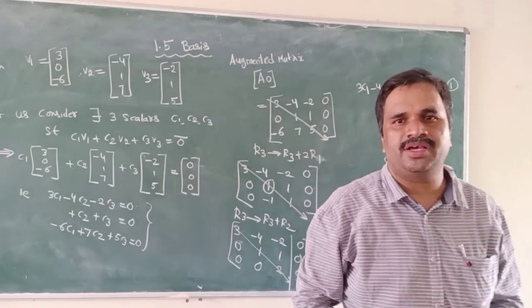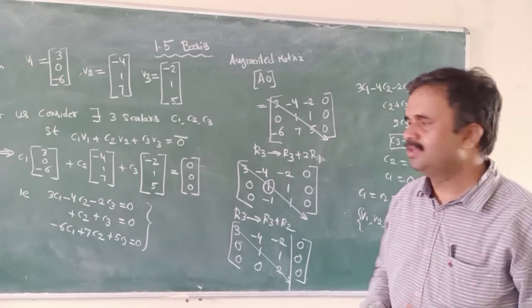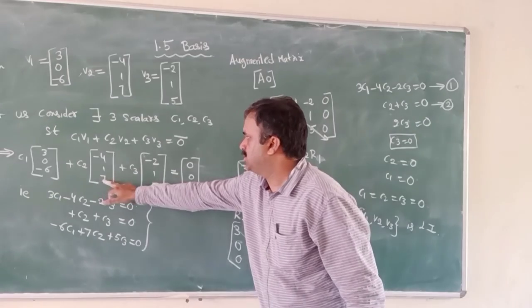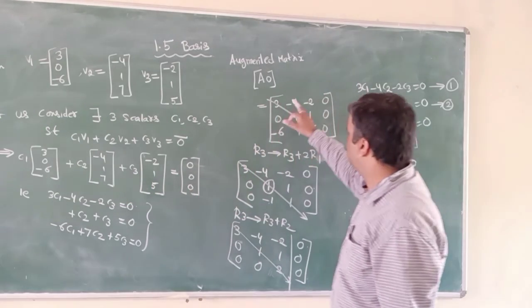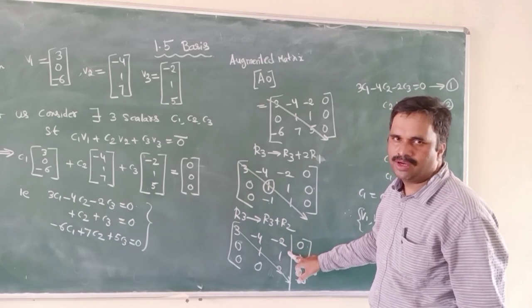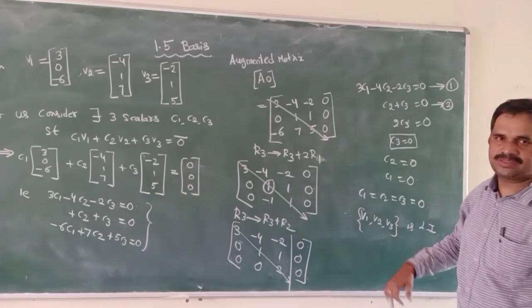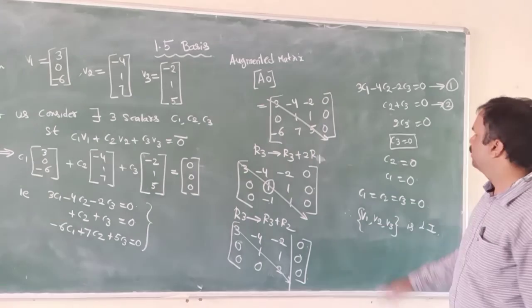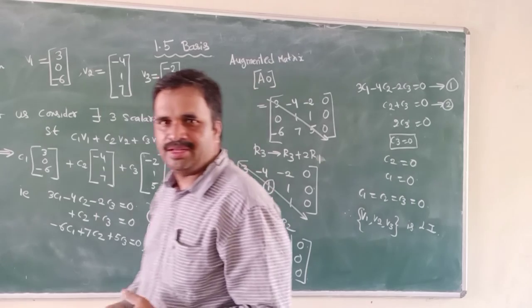If all three are 0, I can say linearly independent; if not, linearly dependent. I got three equations, solved this homogeneous system with the augmented matrix by echelon form, and got C1, C2, C3 as 0. So therefore linearly independent.